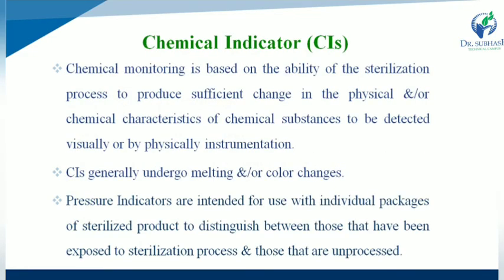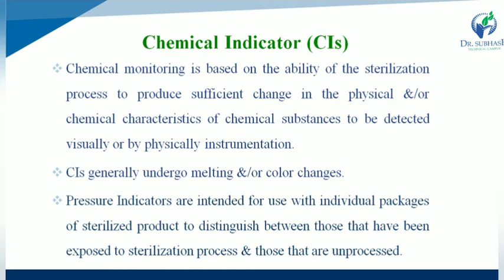Second one is chemical indicators. Chemical monitoring is based on the ability of the sterilization process to produce sufficient change in the physical or chemical characteristics of chemical substances, to be detected visually or by physical instrumentation.